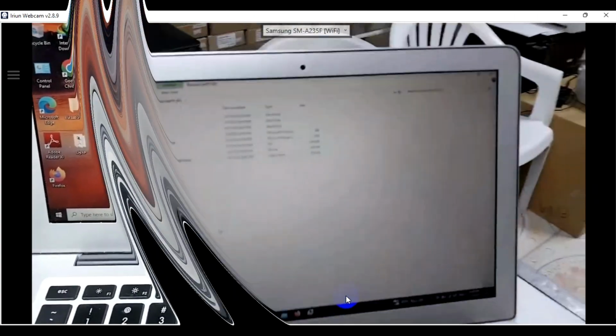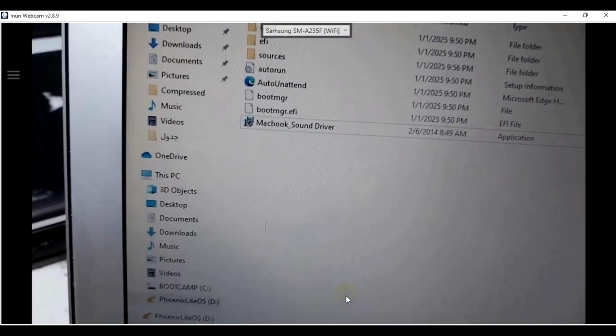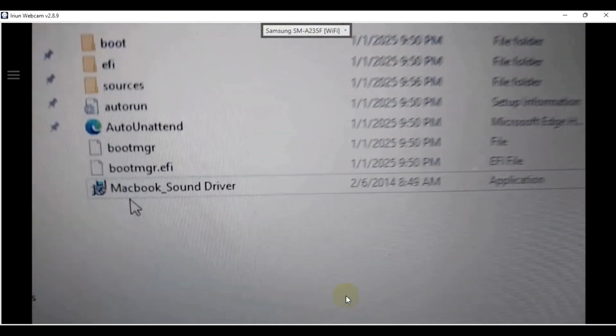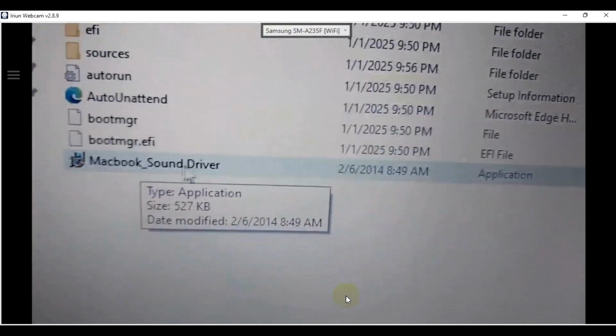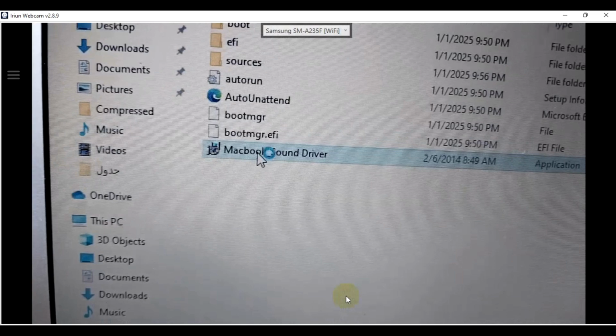I'll show you. Okay, my dear friends. Now I am installing one driver. See, I have one driver, the Macbook sound driver. Macbook sound driver. Double click. Then click yes.